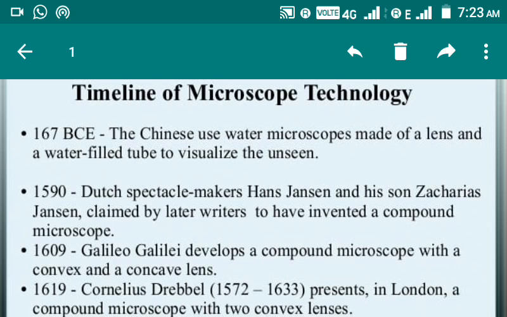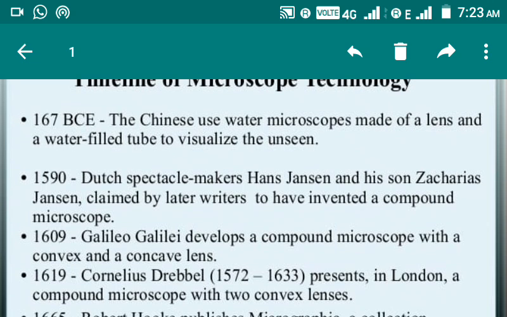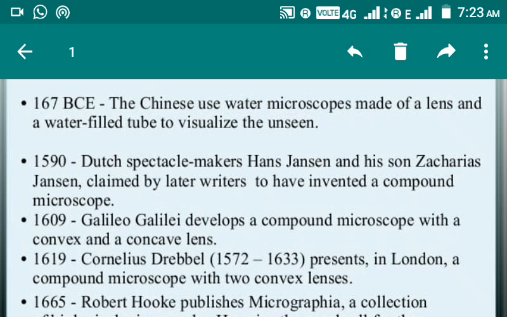In 1609, Galileo Galilei developed a compound microscope with a convex and a concave lens. In 1619, Cornelius Drebbel presented a compound microscope with two convex lenses. These are some of the modifications of the compound microscope.